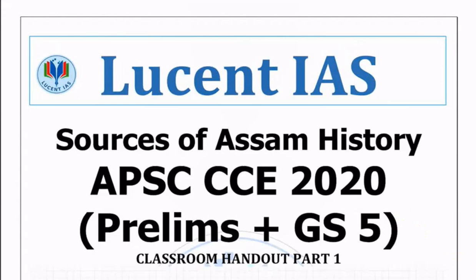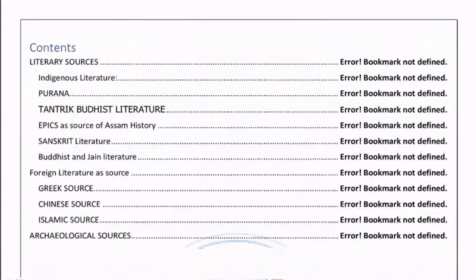Lucent IS Lucknow Swagatam. In this video, we'll discuss the different sources of ancient Assam history, which is important for the upcoming APSC prelims examination. Now, this is the content: the literary sources, the indigenous literature, Purana, Tantric Buddhist literature, epics, Sanskrit literature. So these are the different sources of ancient Assam history.